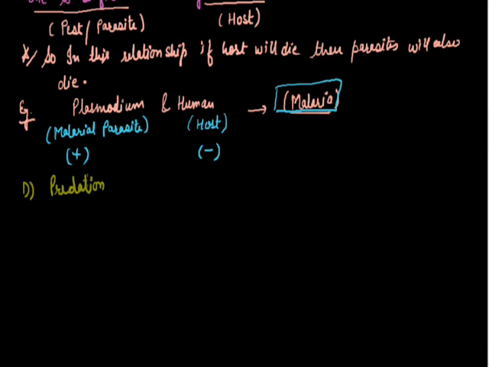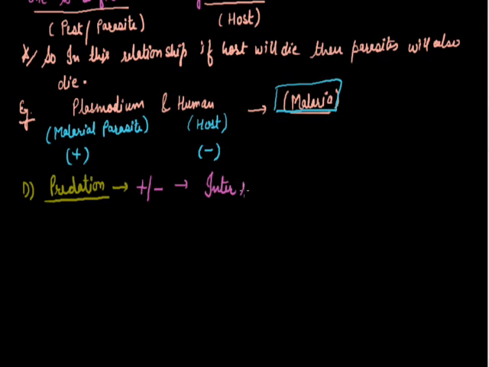Actually, the definition is quite the same. Here you can see it's an interrelationship between two organisms where one is benefited and the other has lost its life. The loss of life of one provides benefit to the next one. So predation is a kind of interrelationship between two organisms where one eats the other.